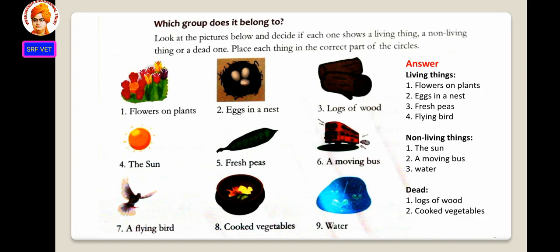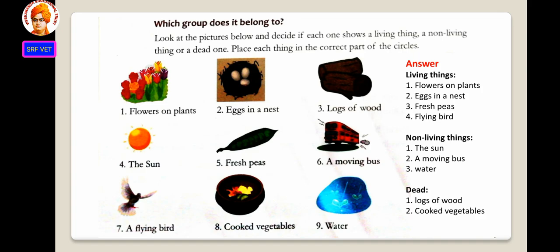First one, flowers on plants. So living thing or non-living thing? Yes, living thing. So flowers on plants, living things. Number 2, eggs in a nest. So eggs are also living things. Number 3, logs of wood. Logs of wood is a non-living thing, but it is a dead one. Logs of wood is a dead one.